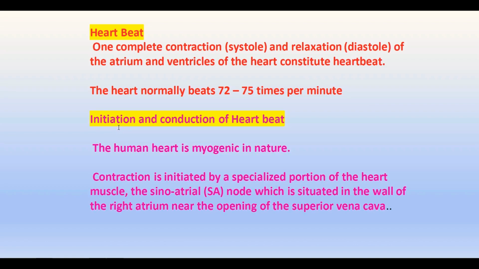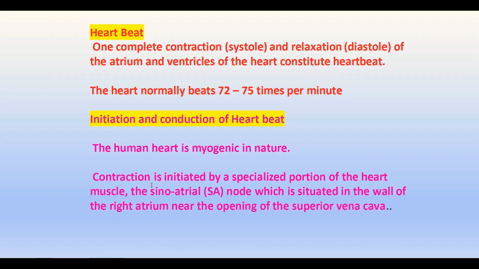So how does the heartbeat happen? How does the initiation and conduction of the heartbeat take place? The human heart is myogenic in nature. What does it mean? That means the contraction is initiated by the heart muscles, or the cardiac muscles. So it is called myogenic. In certain organisms, this contraction of the heart is initiated by nerves. Then it is called neurogenic.